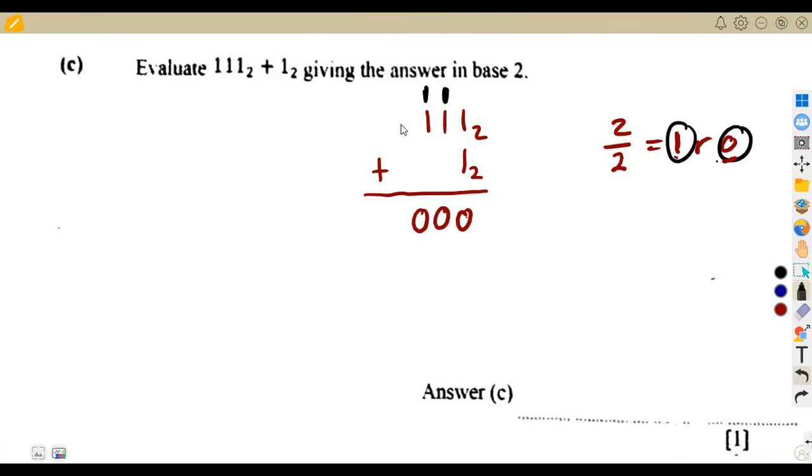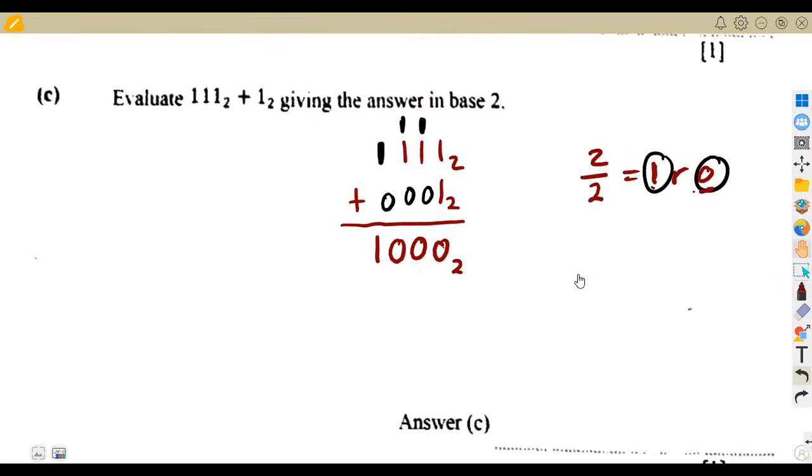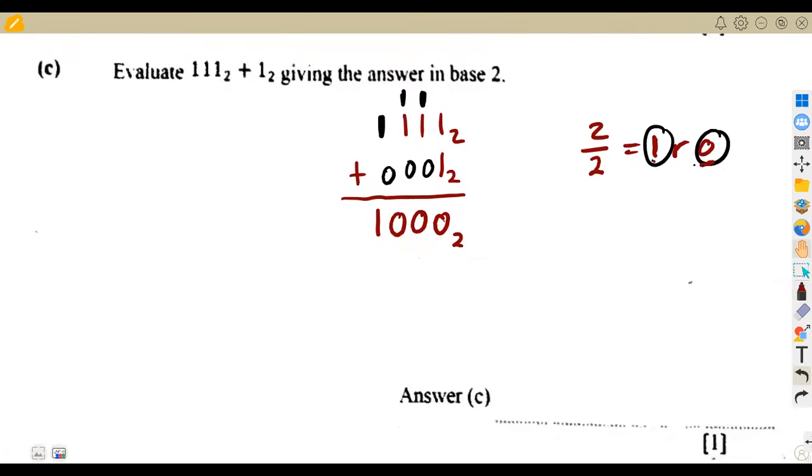Which next term do we have? We do not have one, so we're just going to write it as a 1. So that's 1 plus 0. We do not have a number corresponding, so it is a 0. So 1 plus 0 is a 1. So you're going to have this 1. But remember that we are in base 2. All right, so that was our answer there. 1 mark for that, which is fine.